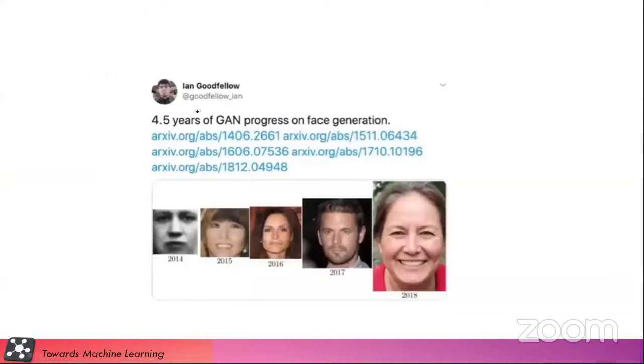Okay, so you can see the tweet of Ian Goodfellow. He wrote 4.5 years of GAN progress on face generation. So when we were in the year 2014, we were only able to generate black and white images, but you can see the progress, and here you can see we are generating a realistic image just like a real human. This is generated by the GANs, and these are the papers titled for the same.